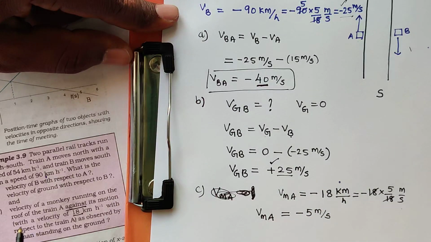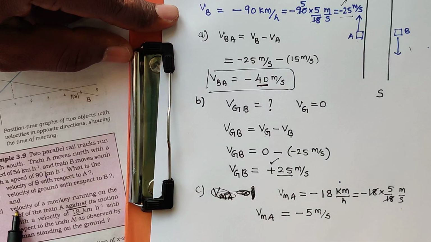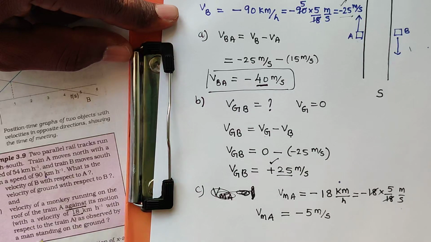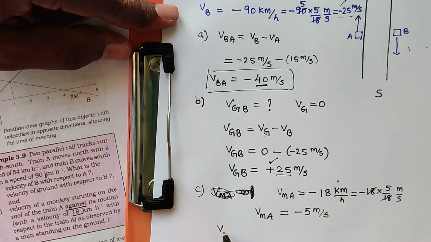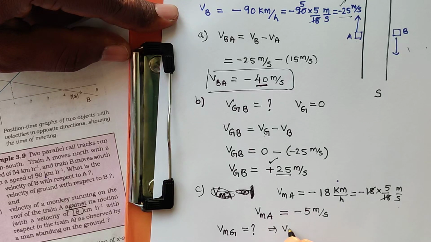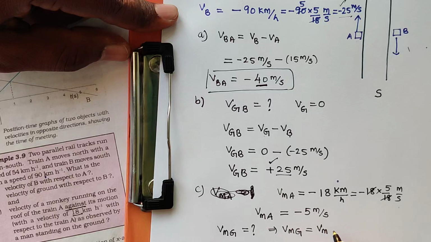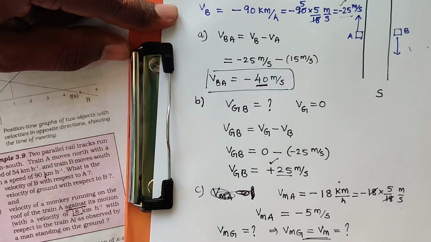He asked us to find out velocity of monkey as observed by a man standing on the ground. That means what is the velocity of monkey with respect to ground? Simply velocity of monkey with respect to ground is also written as velocity of monkey. So we need to find out Vm.